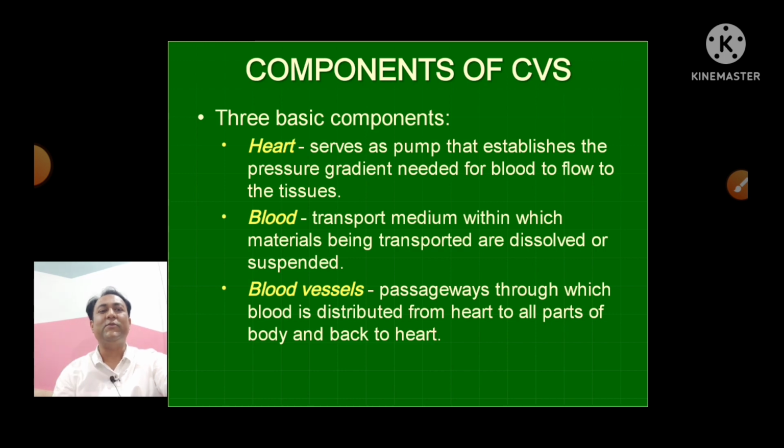Blood is a transport medium within which the materials being transported are either dissolved or suspended, and the channels through which the blood is distributed from the heart to all the parts of the body and again back to the heart are the blood vessels.